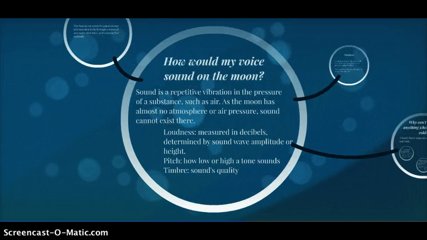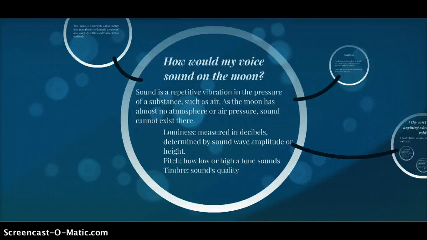How would my voice sound on the moon? Sound is a repetitive vibration in the pressure of a substance such as air. As the moon has almost no atmosphere or air pressure, sound cannot exist there. Vibration of an object produces the fluctuations in pressure that make sound. A wave is a repetitive change in pressure that spreads out in 3 dimensions.